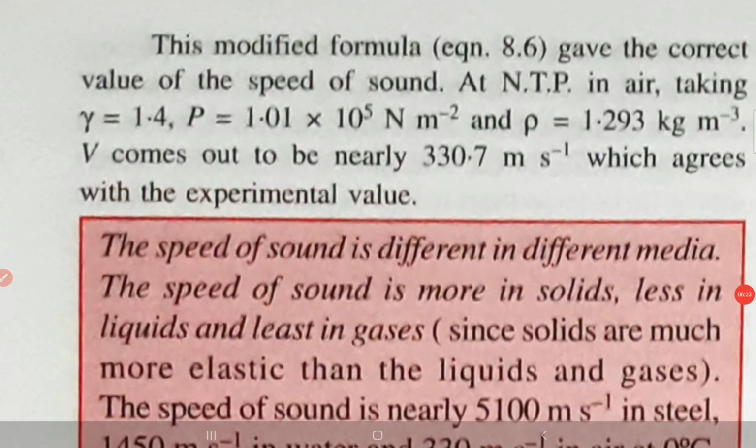The modified formula, that is equation 8.6, gives the correct value of the speed of sound at normal temperature and pressure in air, taking gamma equals 1.4, p equals 1.01 times 10 to the power 5 Newton per meter square, and rho equals 1.293 kilogram per meter cube. v comes out to be nearly 330.7 meter per second, which agrees with the experimental value. That means this formula is correct.